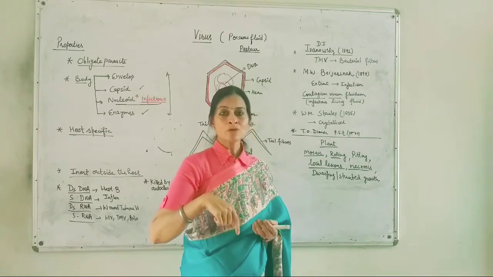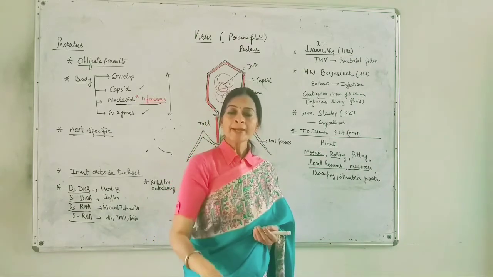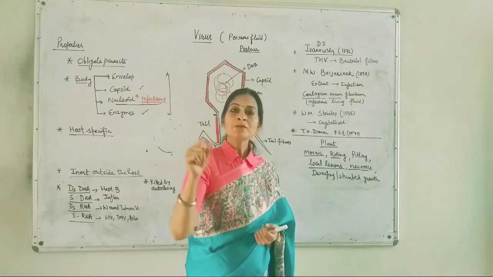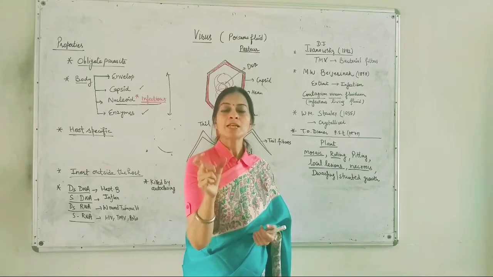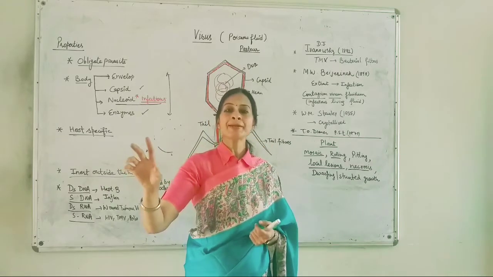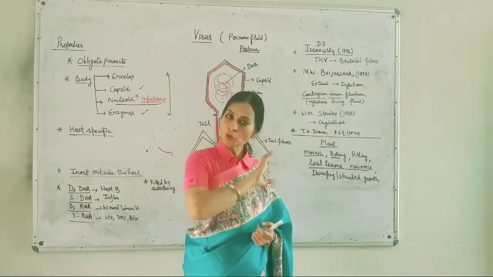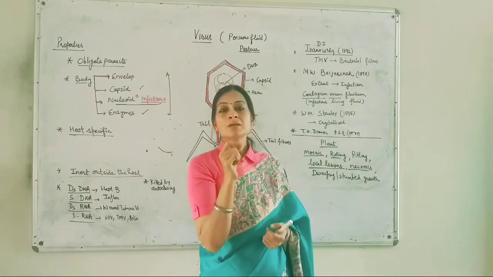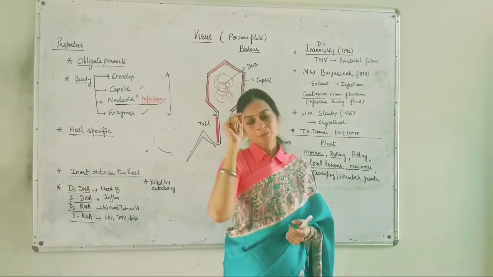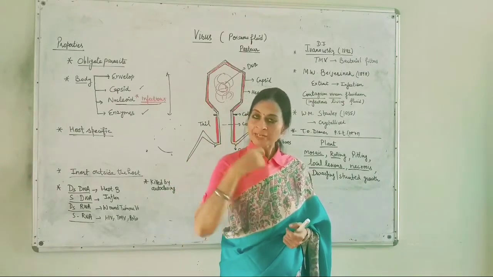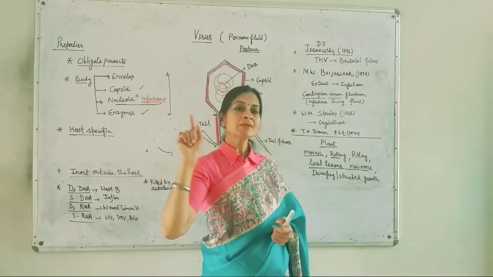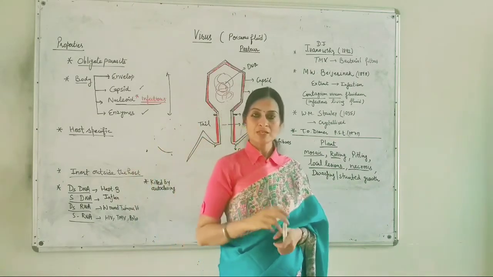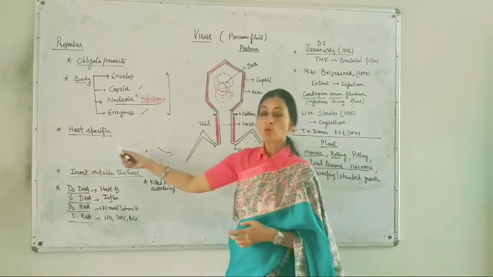When the AIDS virus gets entry in our body, it is going to attack only our T helper cells, a type of WBC only. It is not going to enter all types of cells. It is not going to attack all types of cells of our body. It will identify the special WBC of our body and then enter that cell and start reproduction or multiplication there. That's why it is known as host specific.